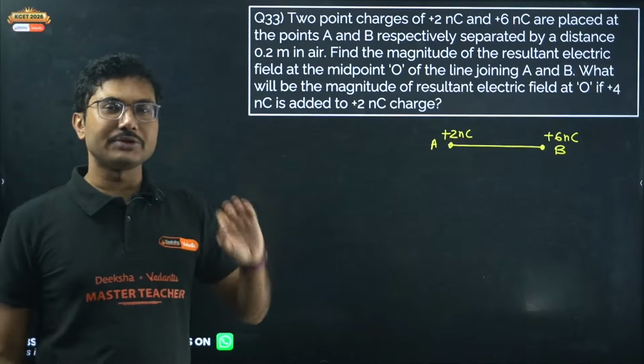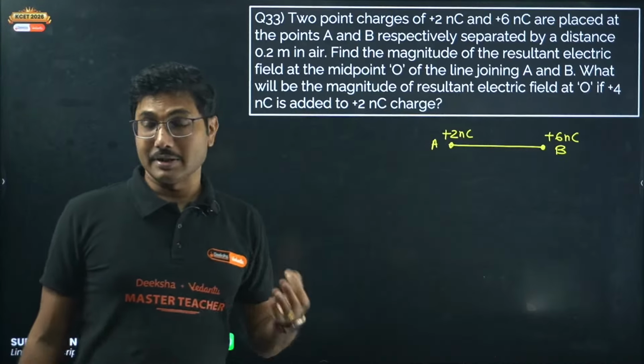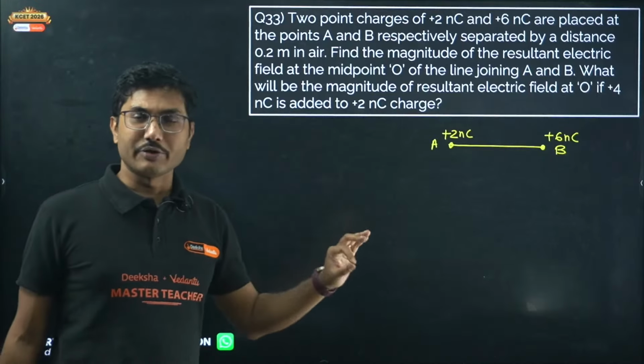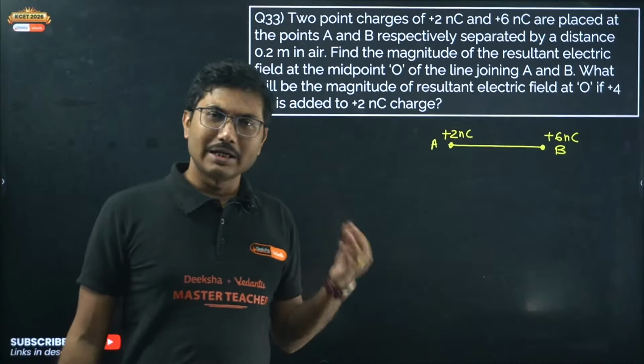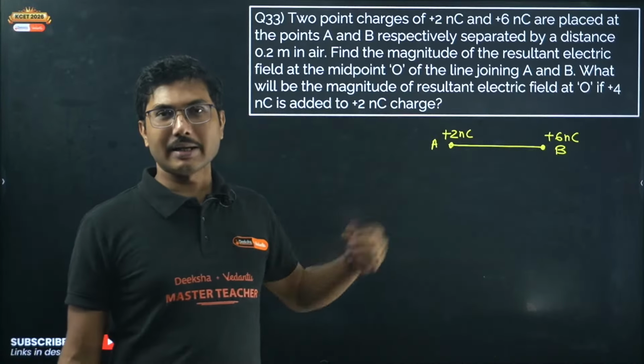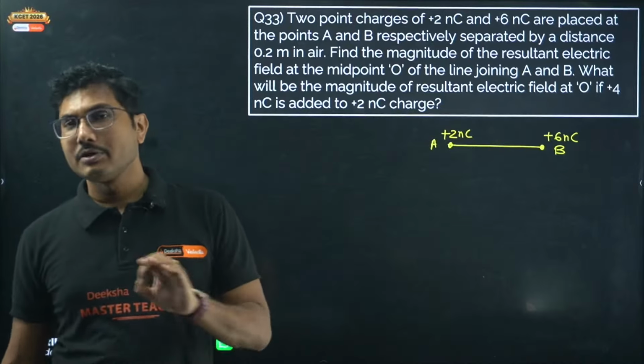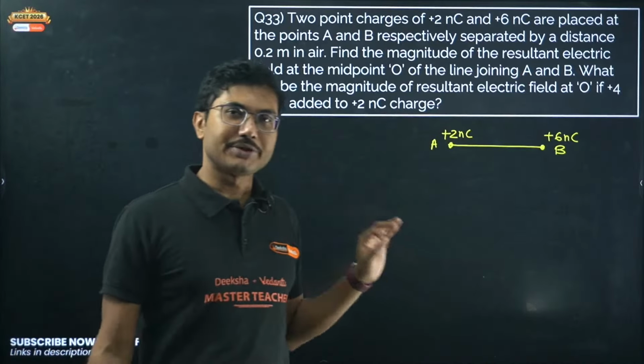Even if you make small mistakes, the examiner will give you small concessions, thinking that you have solved it yourself. So small mistakes can be ignored. But if you do not draw the diagram, the teacher will think, okay, he or she must have copied from someone else, so I will punish heavily for small mistakes as well.